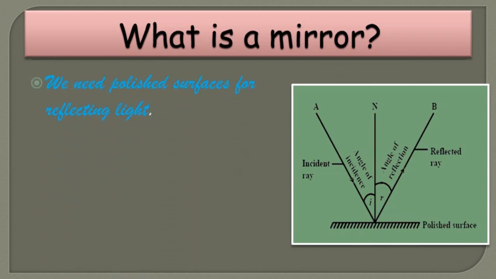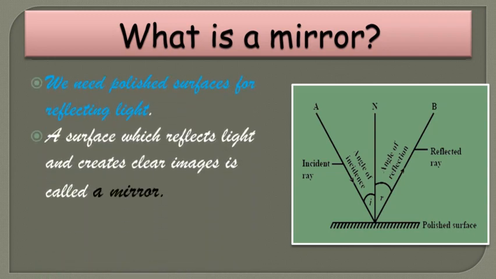So in scientific language, a surface which reflects light and creates clear images is called a mirror. A mirror is a reflecting surface. In the alongside diagram you can observe the polished mirror surface; from this polished surface the reflection of light takes place, and it absorbs less light and reflects more light, so a clear image can be formed.